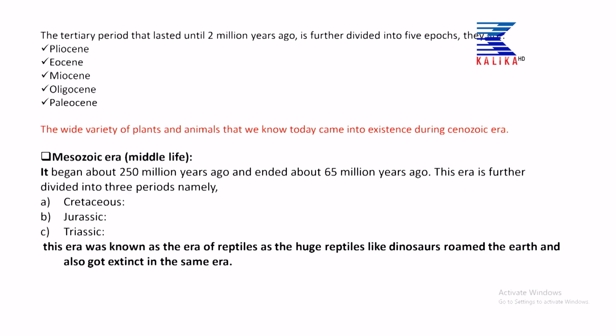epochs. The epochs are Paleocene, Eocene, Miocene, Oligocene, and another one, Pliocene. The wide variety of plants and animals that we know today came into existence during the Cenozoic era.